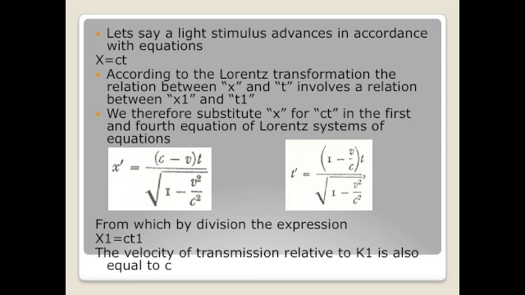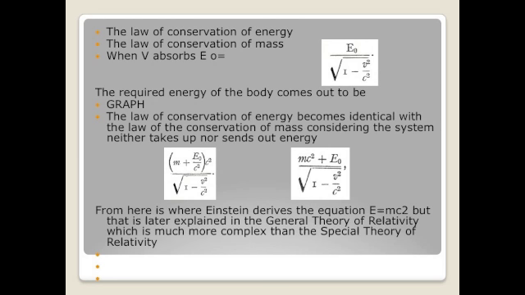Let's say a light stimulus advances in accordance with the equation x equals ct. According to the Lorentz transformation, the relation between x and t involves a relation between x1 and t1. We substitute x for ct in the first and fourth equations of the Lorentz transformation, from which, by division, the expression x1 equals ct1 immediately follows. The velocity of transmission relative to K1 is also equal to c. The special theory of relativity can be tested with electronic ions.